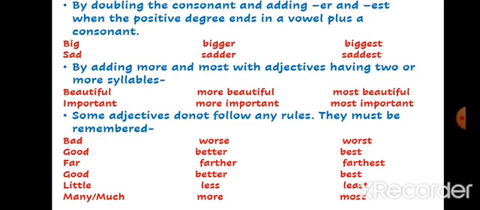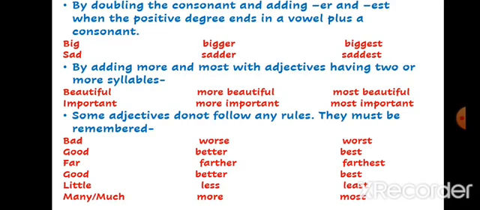Next, by doubling the consonant and adding -er and -est when the positive degree ends in a vowel plus a consonant. For example, you see big, B-I-G. I is a vowel, then a consonant is there. Then while making the comparative and superlative degree, we will have to double the consonant.